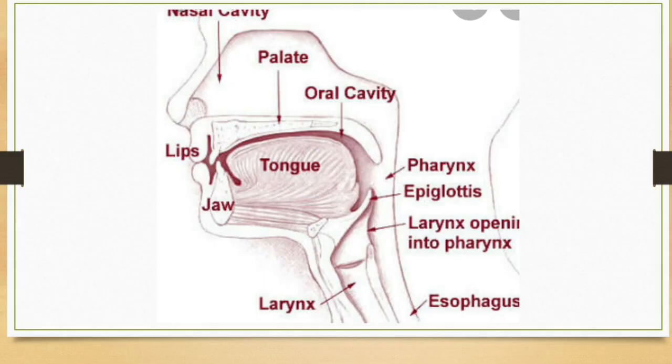The larynx is a cartilaginous box which helps in sound production, and hence is also known as the sound box. During swallowing, the glottis is covered by a thin elastic cartilaginous flap called the epiglottis to prevent the entry of food into the larynx. Now, the trachea. The trachea is a straight tube extending up to the mid-thoracic cavity, which divides at the level of the fifth thoracic vertebra into right and left primary bronchi.